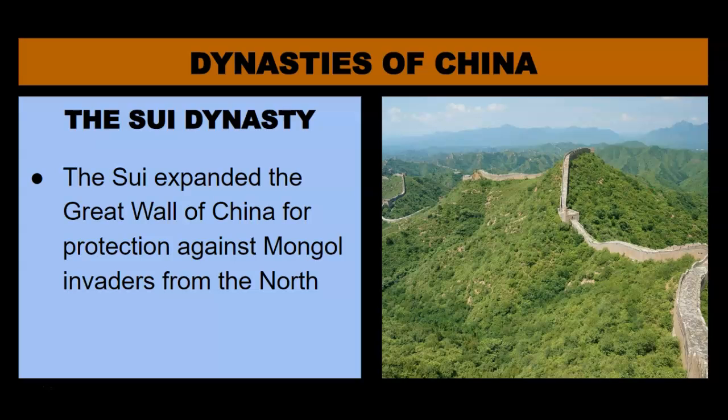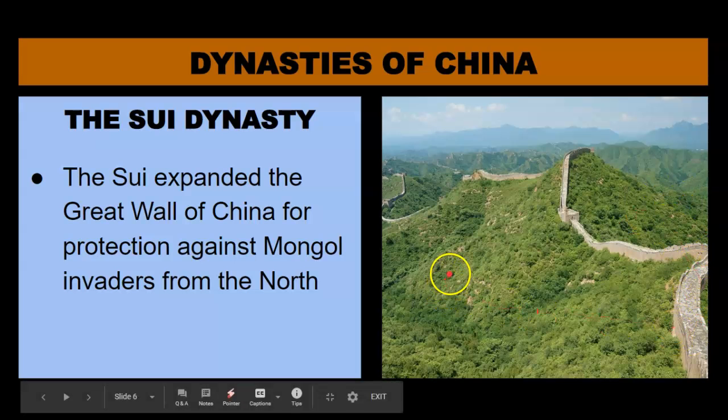In fact, we'll find out whether the Great Wall was really able to keep the Mongols out as we move through the screencast. So again, the Sui, one of the first dynasties during the Middle Ages, saw the Mongols as a big enough threat to really build and reinforce this wall further.